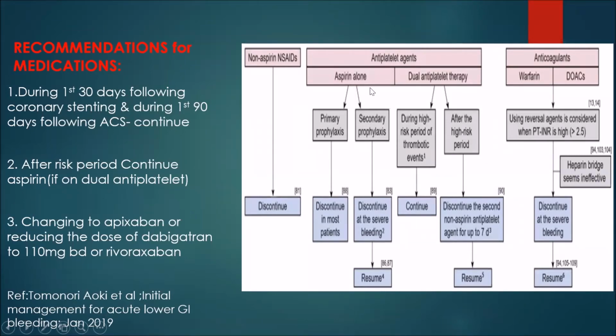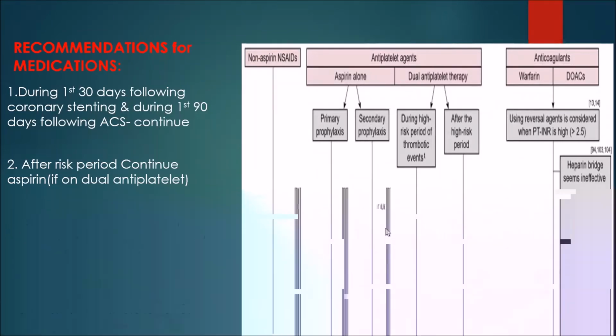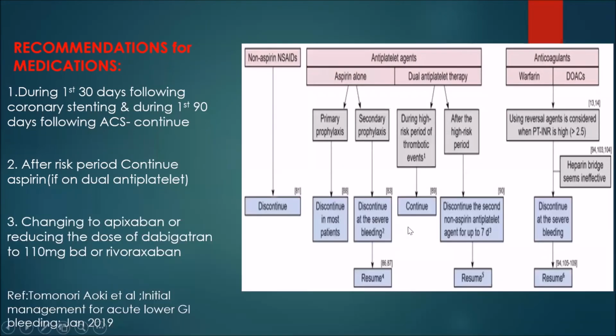For antiplatelet agents, if a patient is taking aspirin alone for primary prophylaxis, we discontinue in most patients. If taken for secondary prophylaxis, when bleeding is severe or the patient is high risk, we discontinue and resume after 7 days.